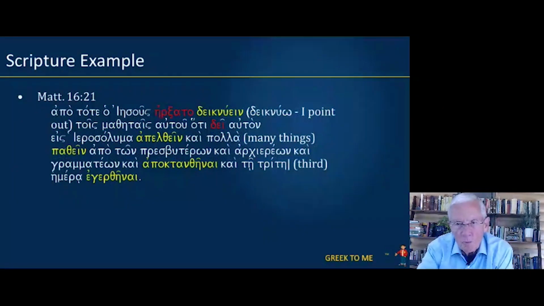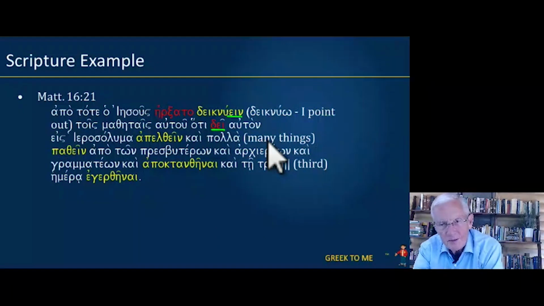All right, let's look at one more text together. And this is really the first of three Passion pronouncements. Apo tote erxato ho Iesous. From then, this is after Peter's confession, Jesus, now we have a red flag word, erxato, saying an infinitive is coming. He began, deiknuein, to point out. Here's the infinitive ending. Deiknumi means I point out. To point out to his disciples that, now we have another red flag word, dei. It is necessary.